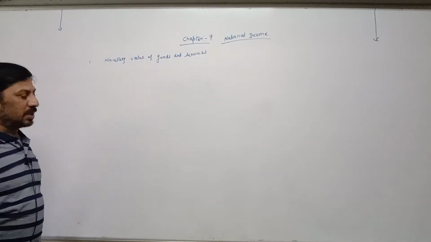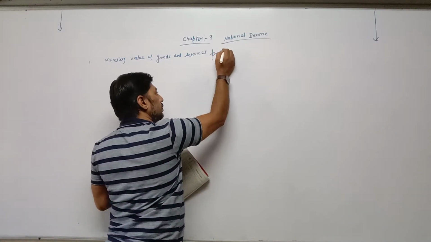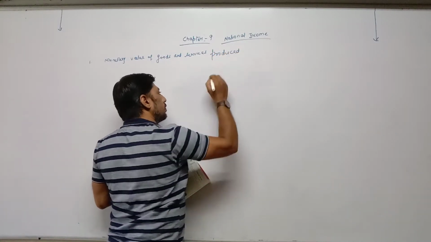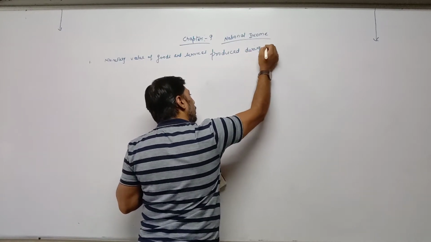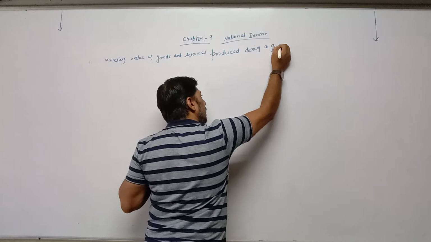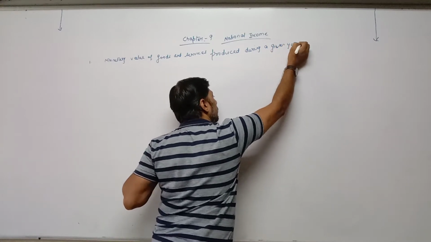Monetary value of goods and services produced during a given year. Given year means current year.